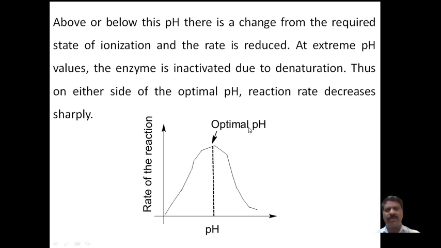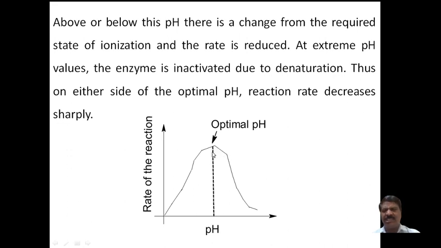The optimum pH means the pH value, anywhere from 1 to 14, where we change the pH and observe whether the rate of the reaction increases or decreases. At a particular temperature, if we keep increasing the pH and the rate of the reaction decreases, then we say that is the optimum pH value, where the rate of the reaction is fastest.